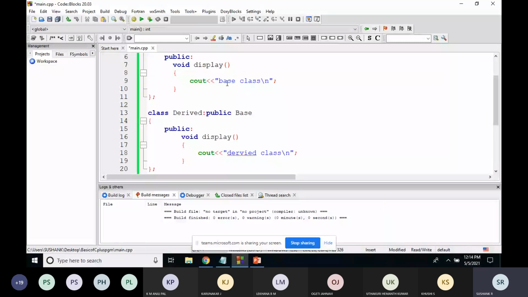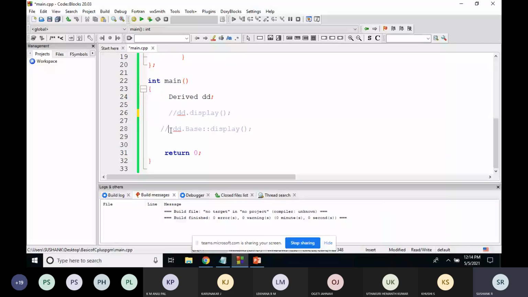For that you can follow this syntax: the derived class object dot the base class name, scope resolution operator, and the function name. We will study what the scope resolution operator is in further classes.